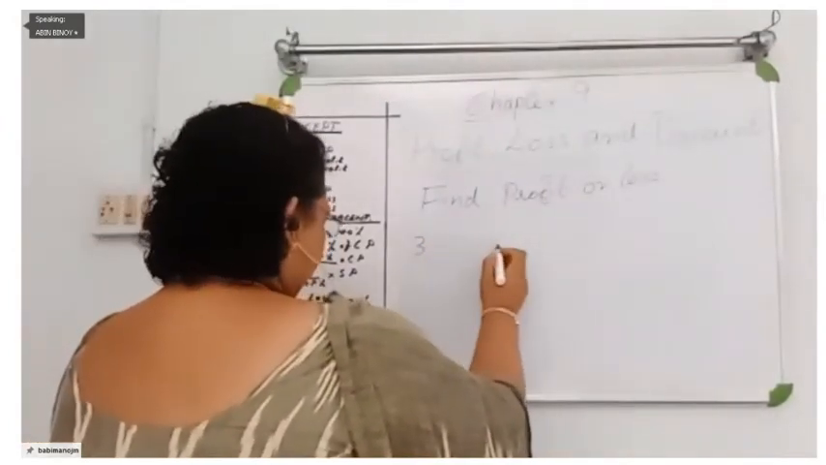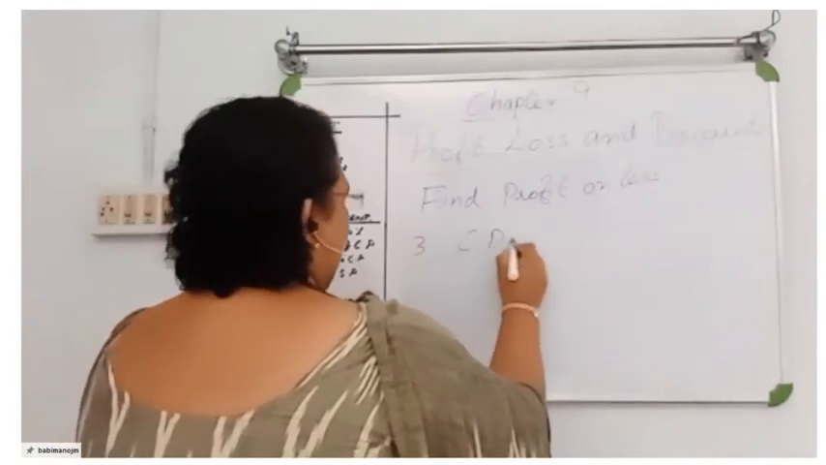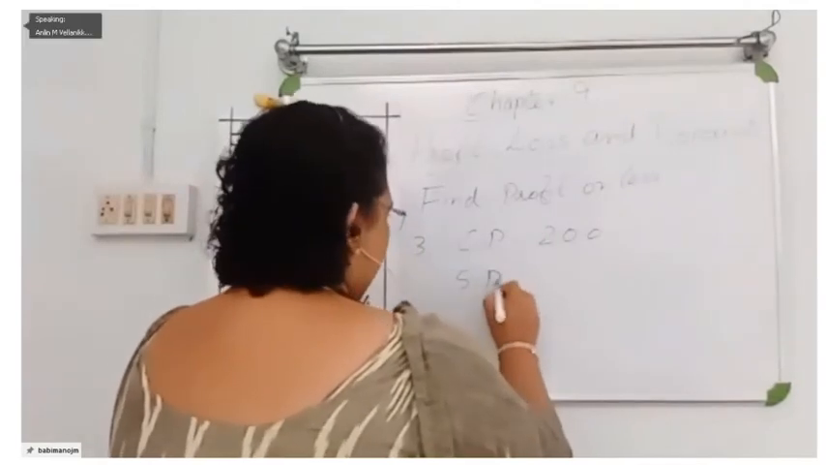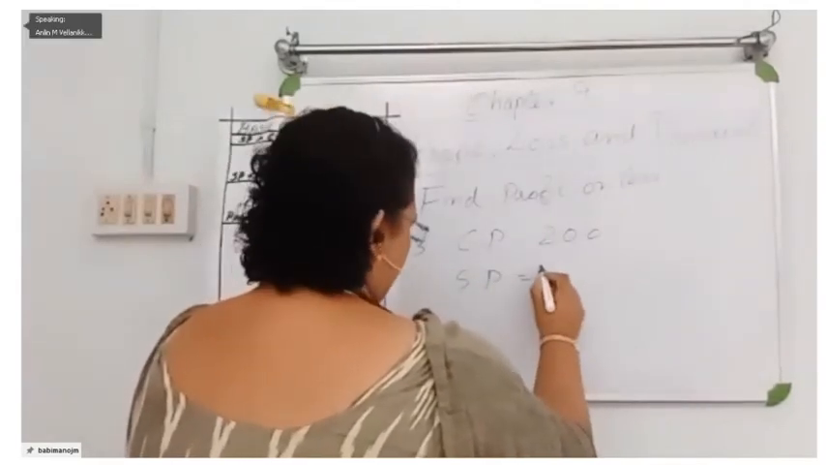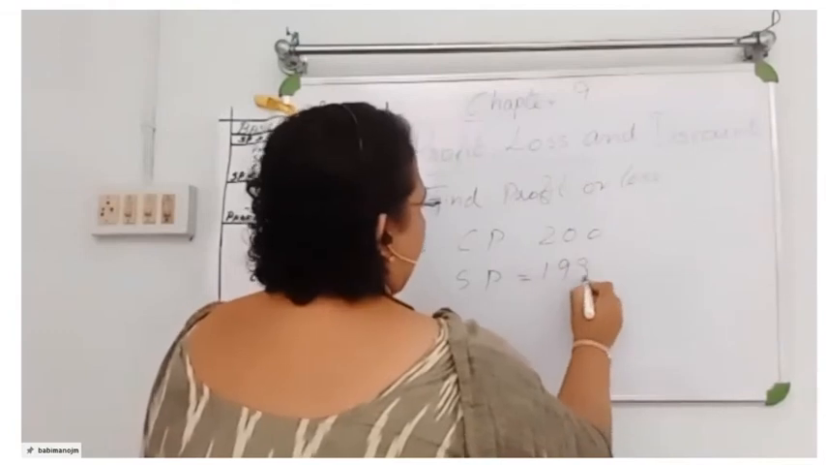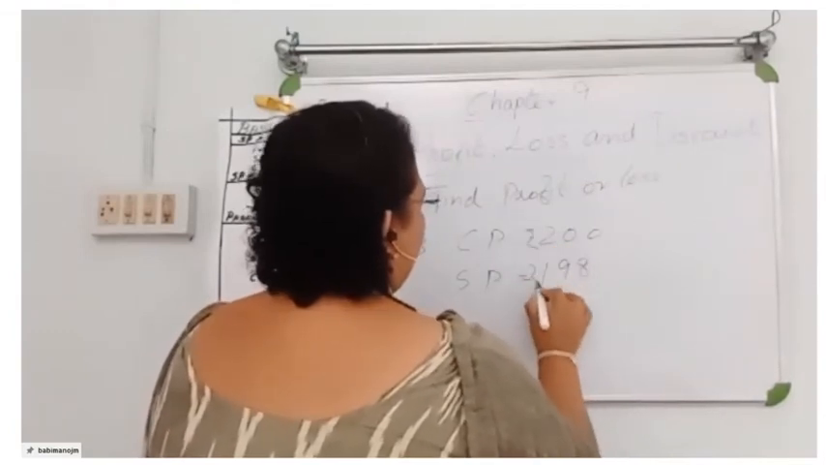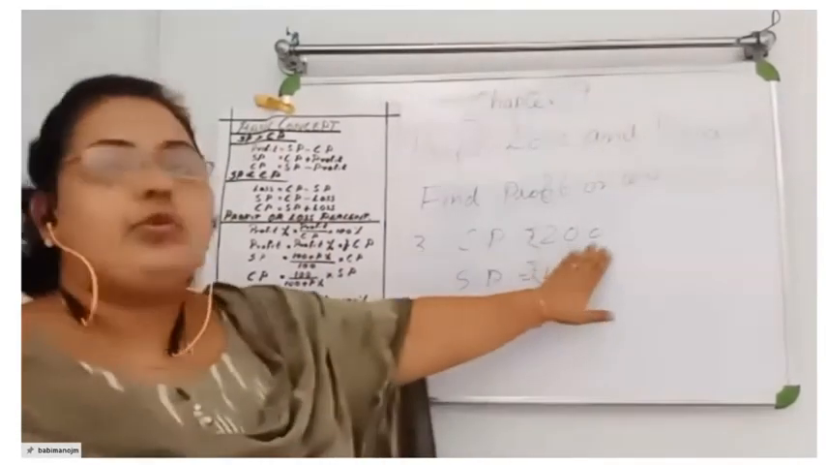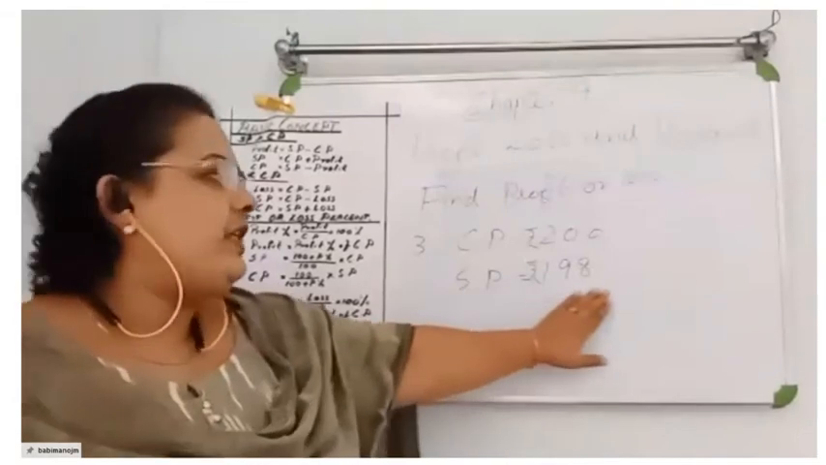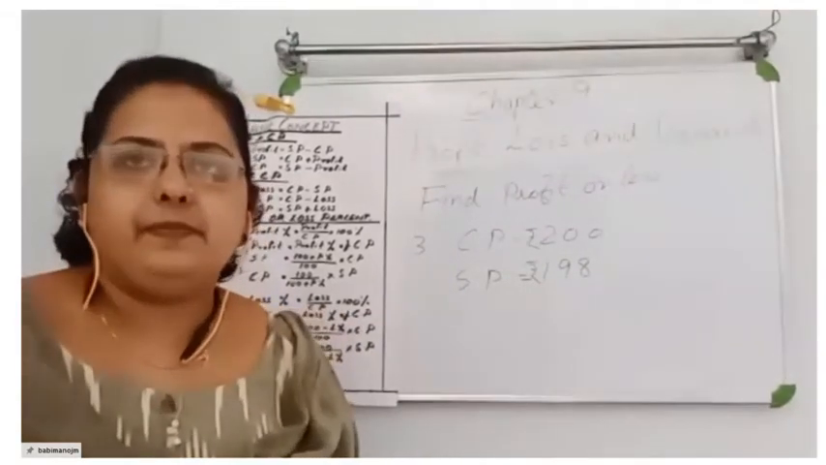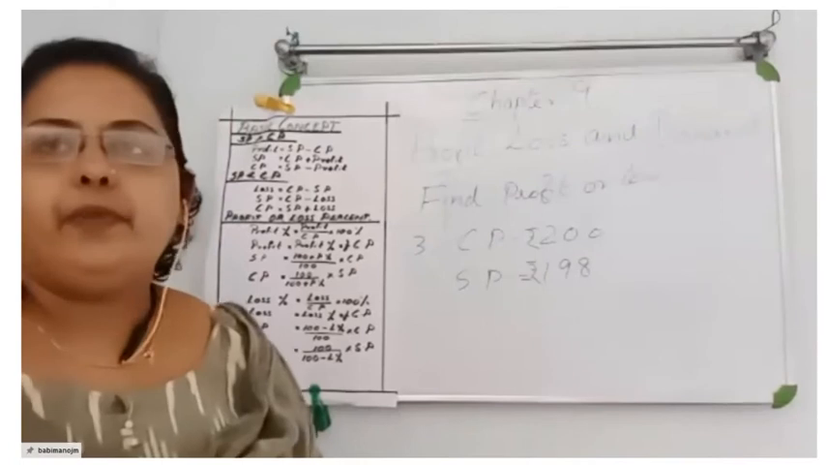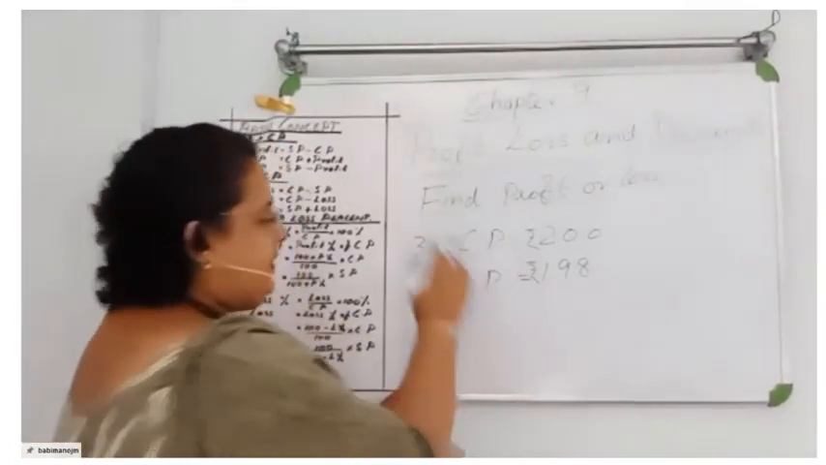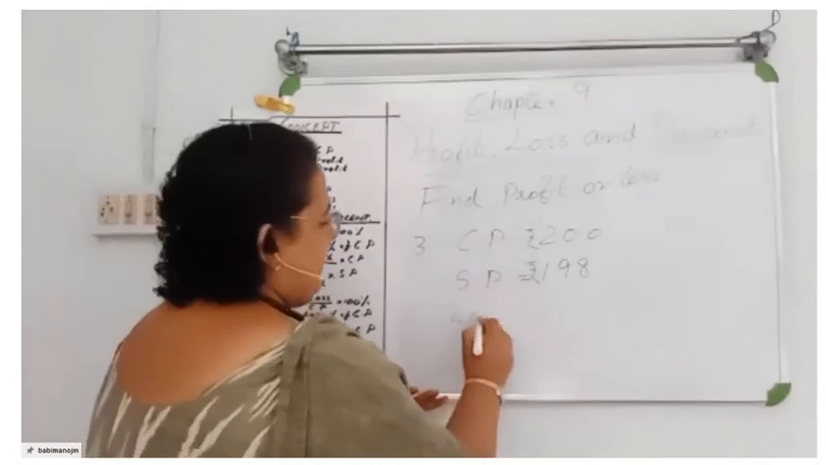Third question is: CP is equal to rupees 200, SP is equal to rupees 198. Loss. CP is rupees 200 and SP is rupees 198. What do you get here? Loss. We are getting loss because here CP is greater than SP, or SP is less than CP. So you are getting loss.